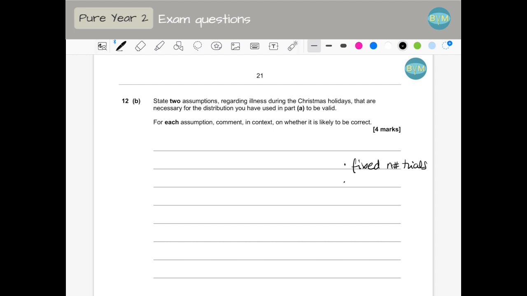We have constant probability. We have 2 outcomes. And they are independent, so each trial is independent from each other. So you can pick any two of these, and then comment if that could be possible. So for example, I would say the probability should be constant. So the probability of falling ill should be constant. But I would say that's not very likely.